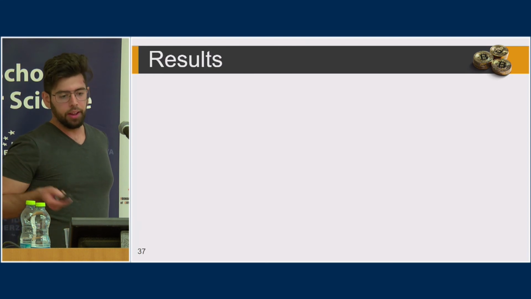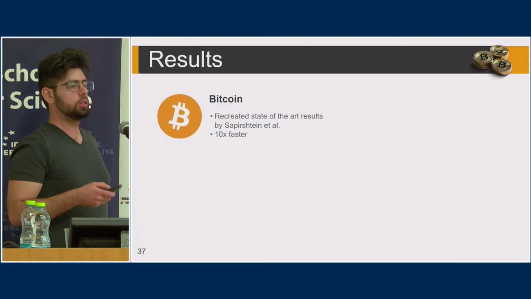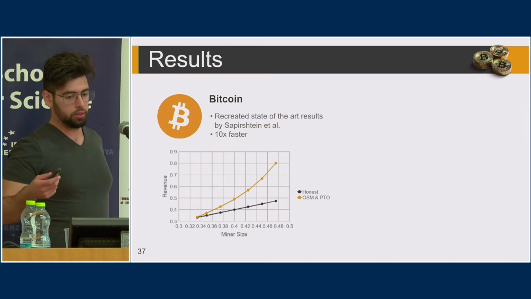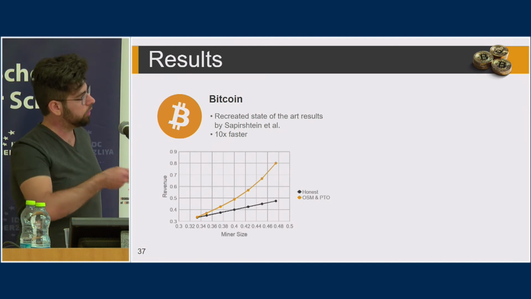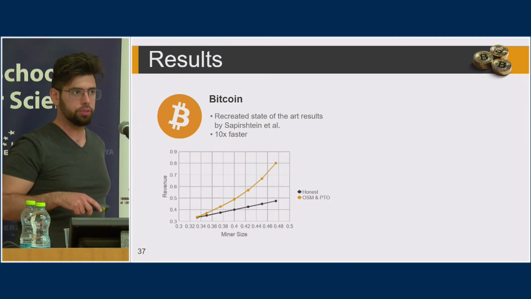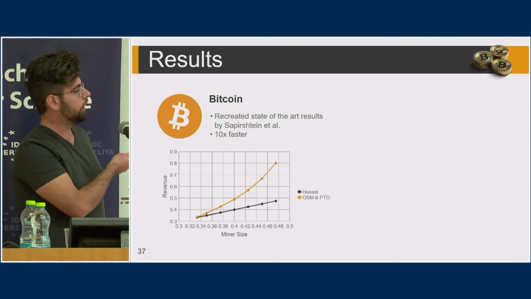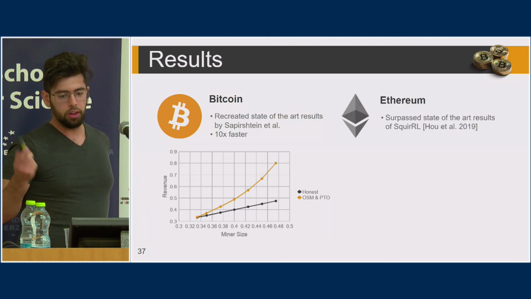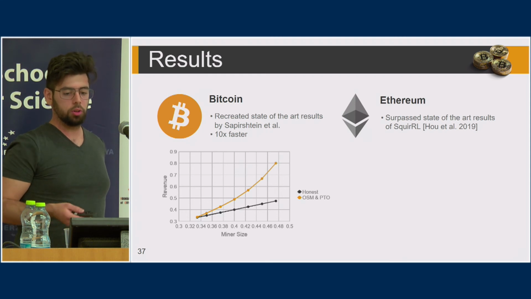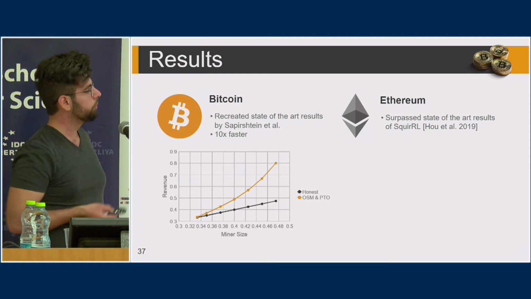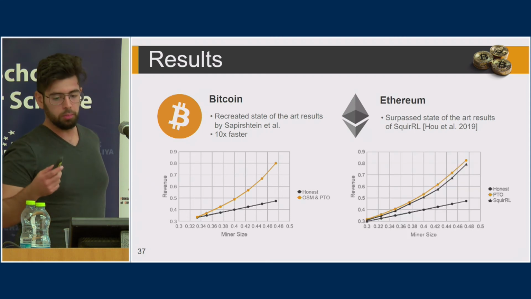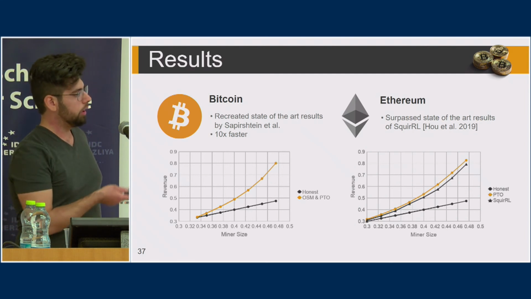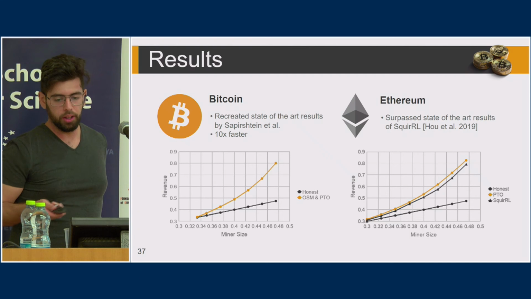Okay, and we used our method to recreate the results from Sapir-Stein, and we managed to do this 10 times faster. Here you can see the orange line, which gives the results of both ours and the state of the art, and these are inseparable because we had 3 digits of precision. We also did this for Ethereum, where Squirrel tried to get results, and we managed to surpass them because their method is not optimal. And we have the orange line, they have the black line with triangles.